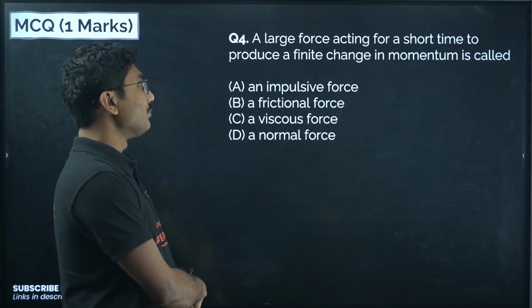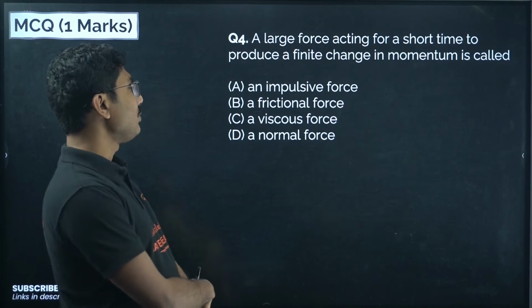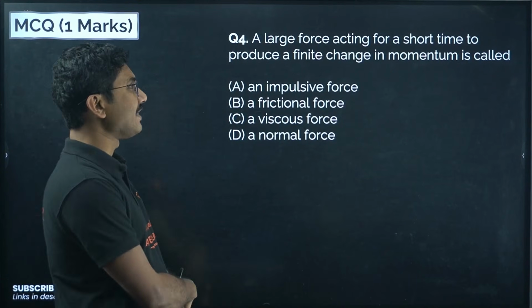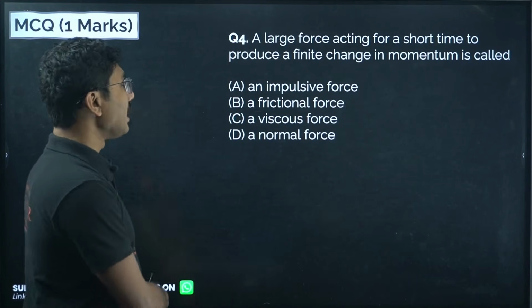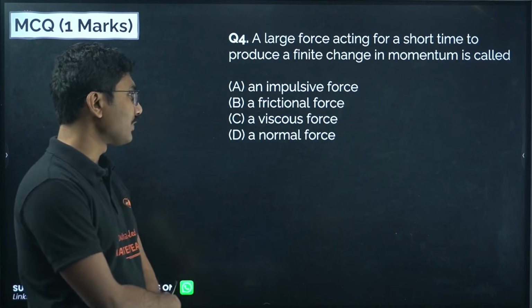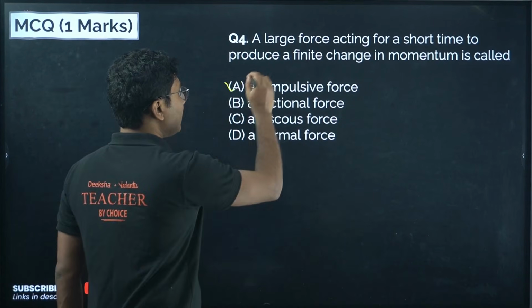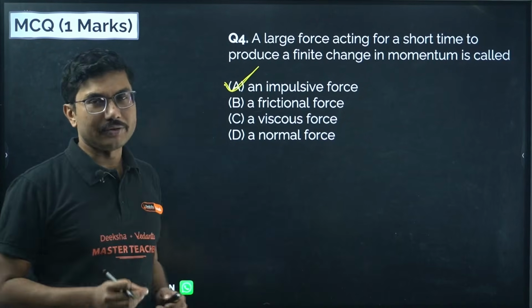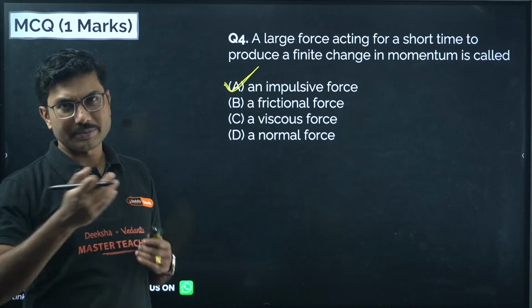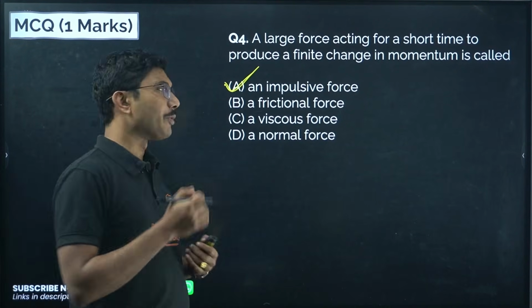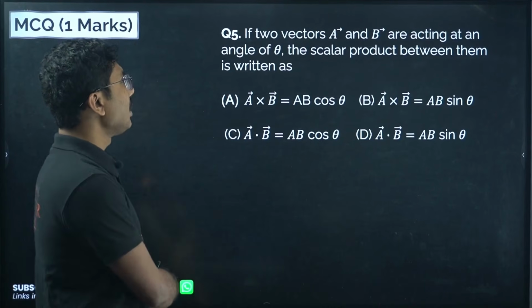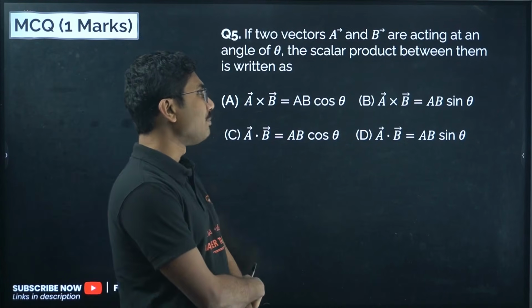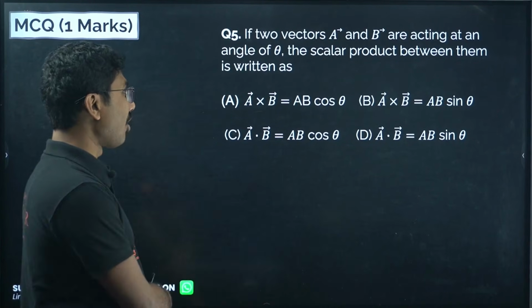A large force acting for a short time to produce a finite change in momentum is called impulsive force, not frictional force, viscous force or normal force. The force is called impulsive force, and force into the time duration is called impulse, which basically gives you the change in momentum.